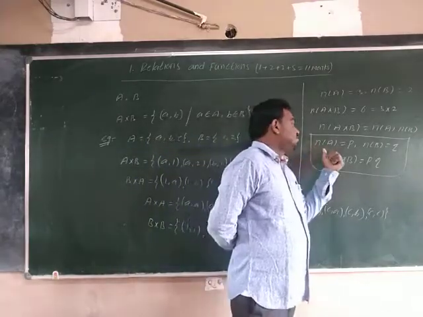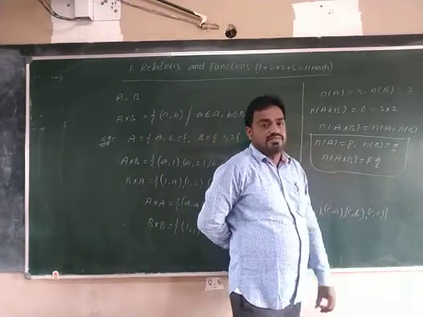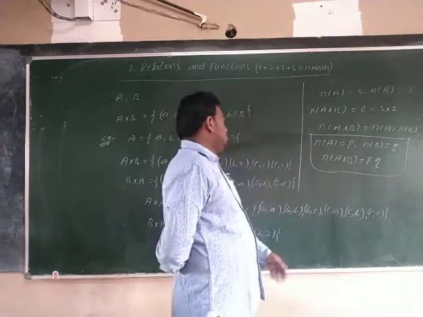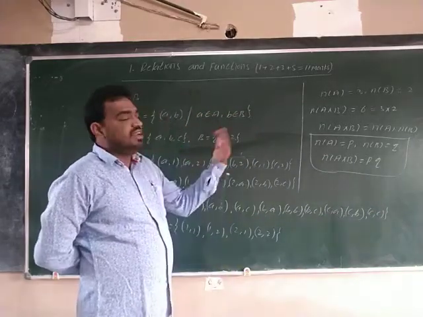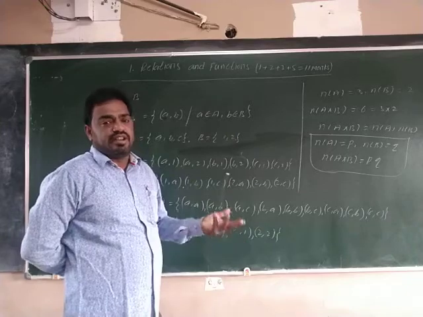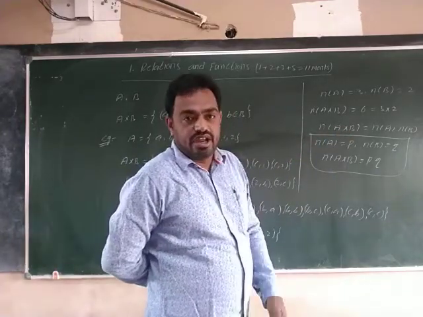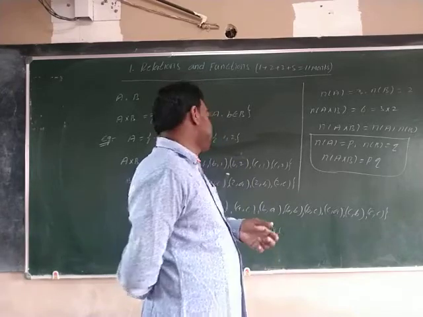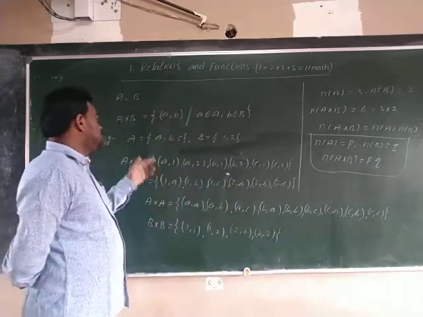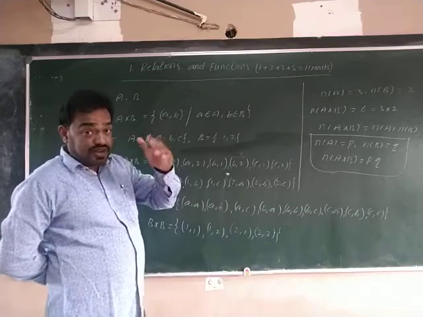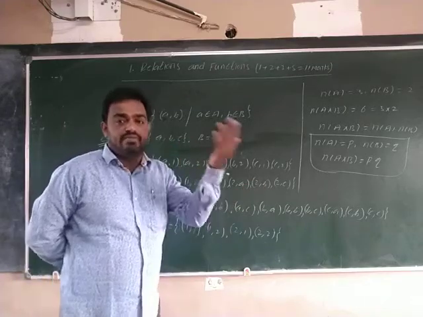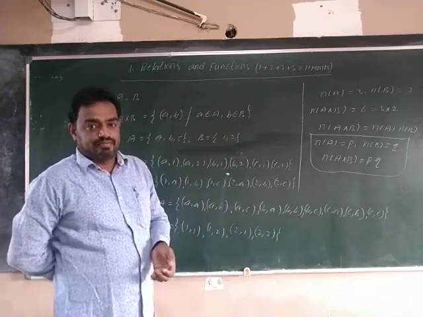In competitive exams we use these formulas. Now the number of elements in B cross A is the number of B into the number of A, 2 into 3, again 6. A into B and B into A both are the same. So if A has 3 elements, the number of A cross A means the number of A into the number of A, 3 into 3, 9.